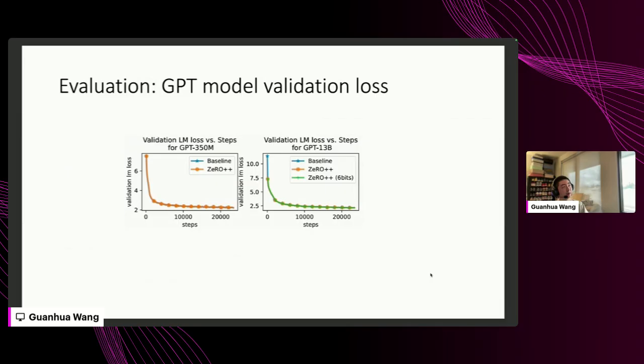We also did some validation loss tests to see if our model converged correctly. We tested on 2 models. One is a smaller model on the left, the GPT 350 million parameters. The right is the GPT 13B. In both of these cases, the ZeRO++ loss curve matches the baseline ZeRO stage 3. And later we also introduced 6-bit quantization, which is between 4 and 8 bits, for some use cases.